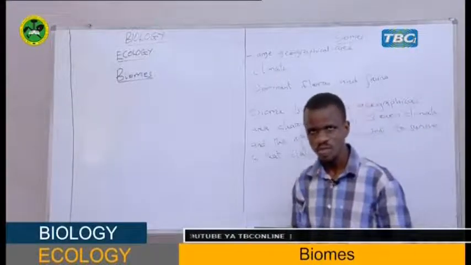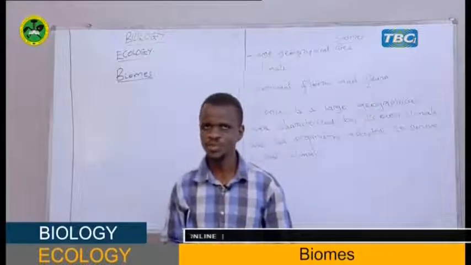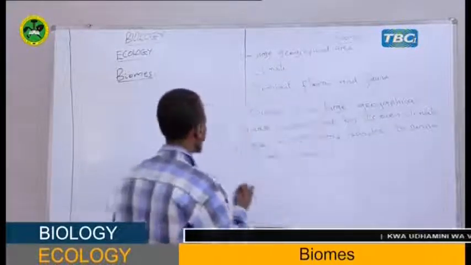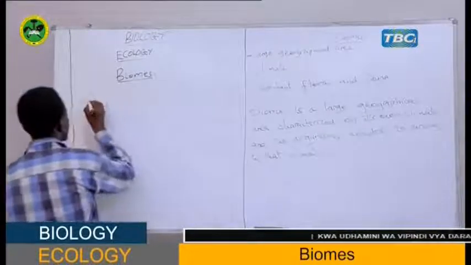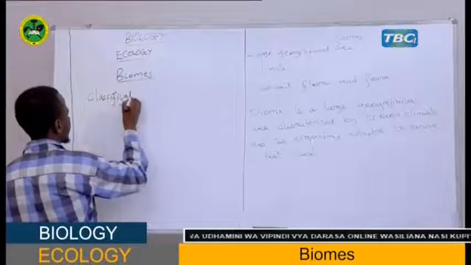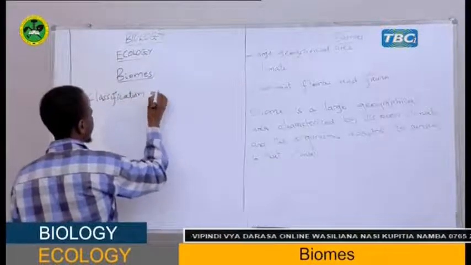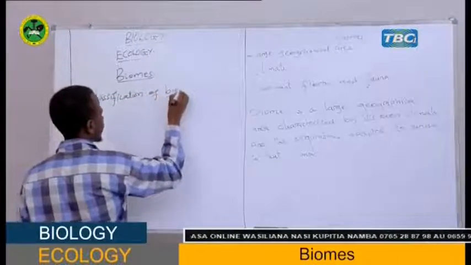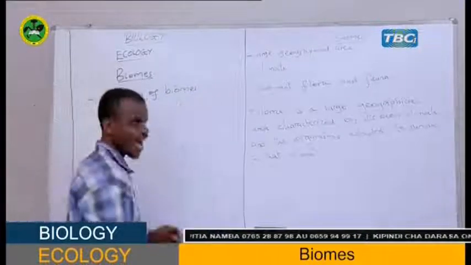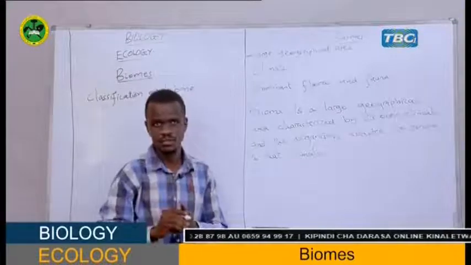Now, before we start responding to this question, we have to know the classification of biomes. How are biomes classified?